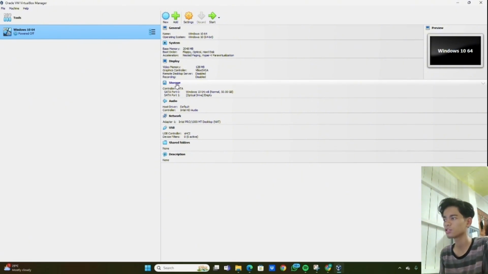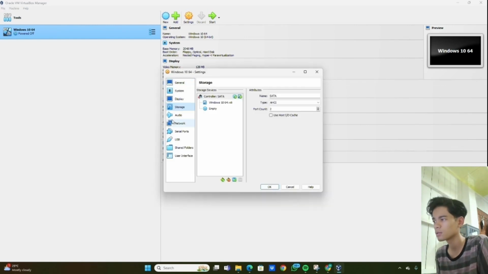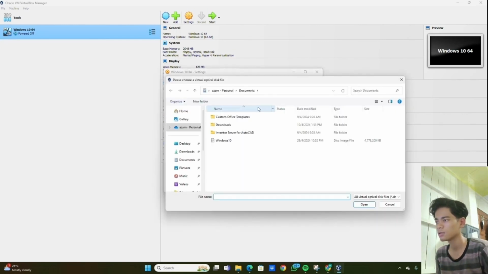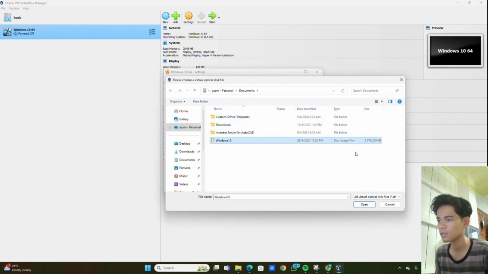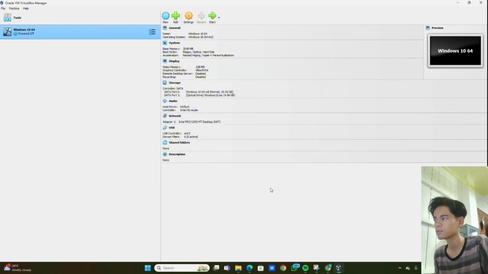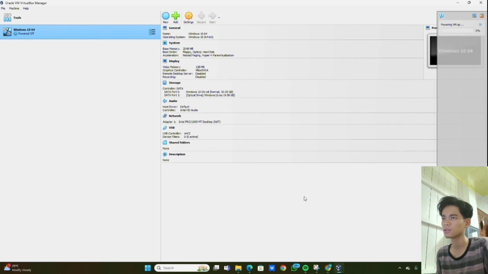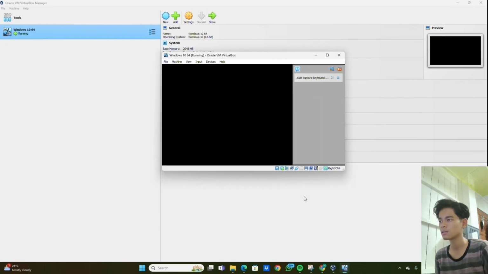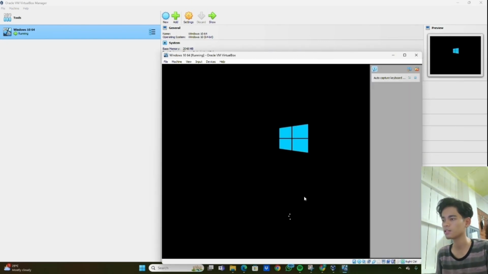After that, go to Storage and go to Empty and click on the blue logo, Windows 10, and open. Click OK, then go to the Start button and wait for the VM to power up. VirtualBox 7.0 appears on the screen here, and wait for VirtualBox to open.